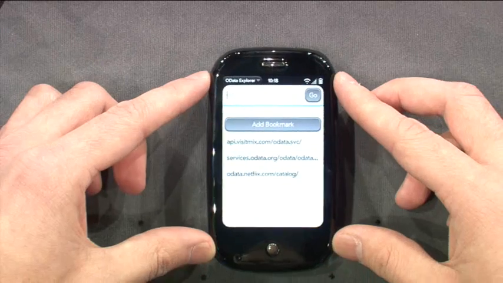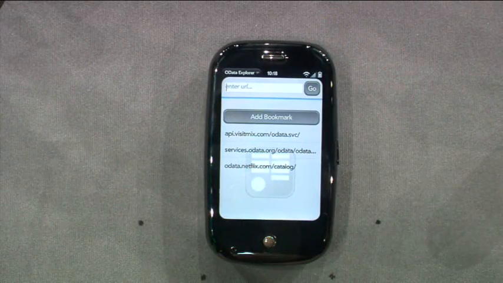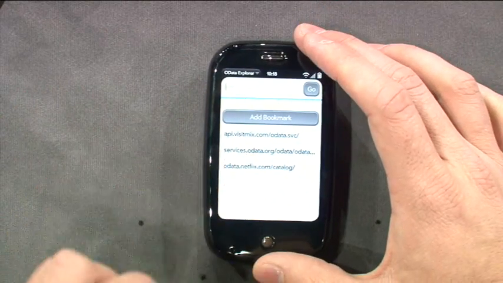So what we've been doing is investing in client libraries that understand OData on a variety of different platforms, not just Microsoft. And so what Jonathan is going to show off here, if we can switch to the camera, is a Palm Pre device. And we are going to show OData, our OData client, running on the Palm Pre. So Jonathan, could you please select the Netflix catalog?